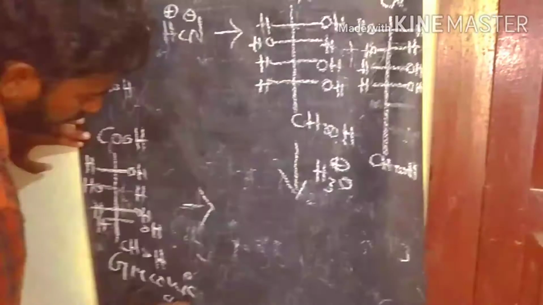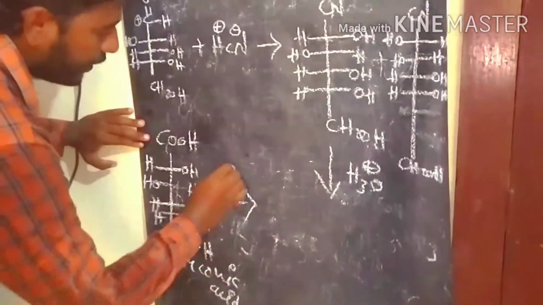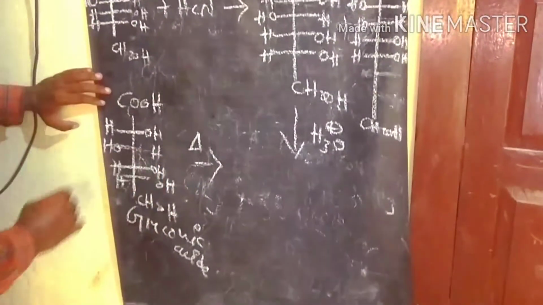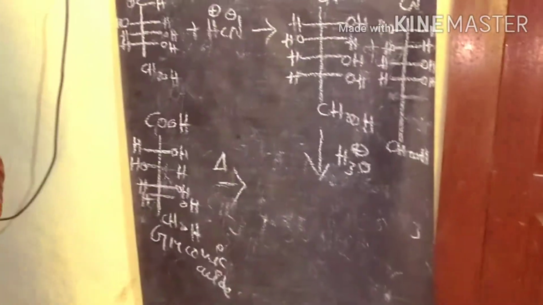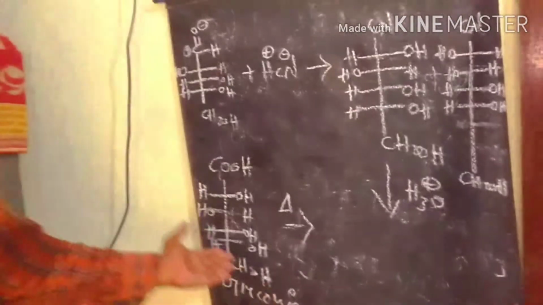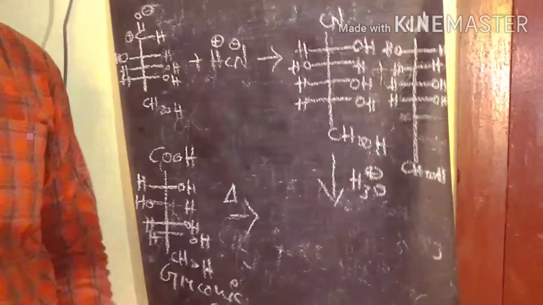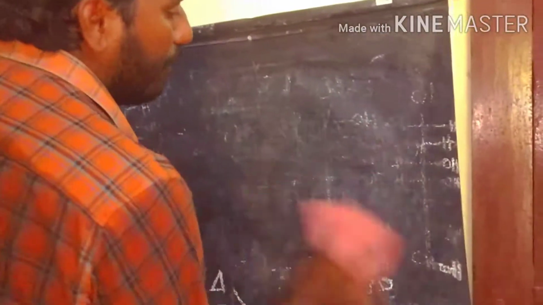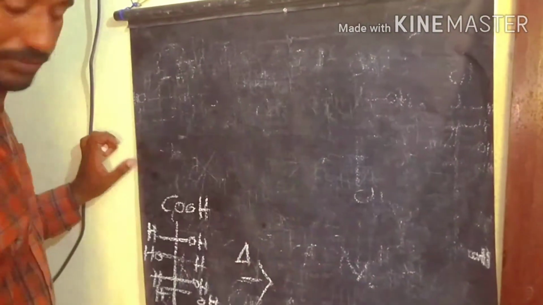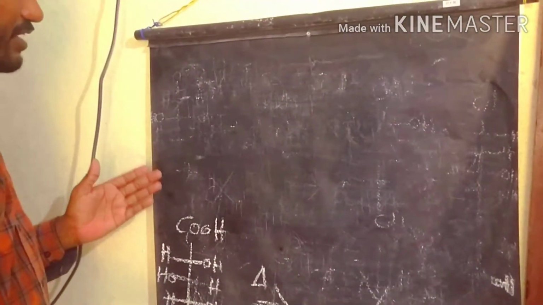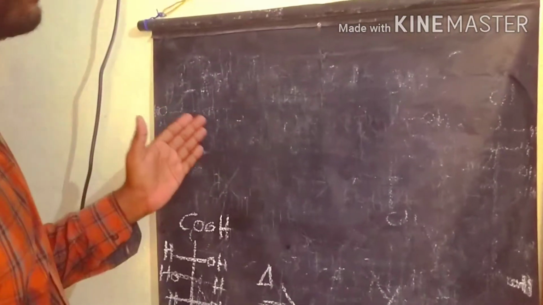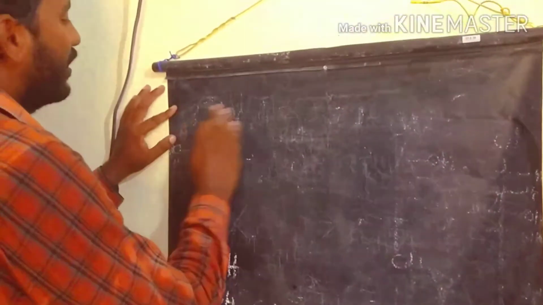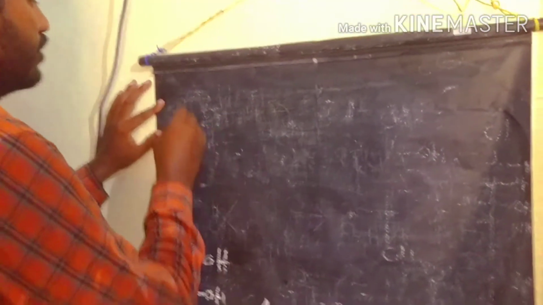When we heat the gluconic acid, we get the gamma lactone as the product. We write it here on the top of the board. It is a very simple reaction. Arabinose undergoes nucleophilic addition with hydrogen cyanide, giving two stereoisomers.